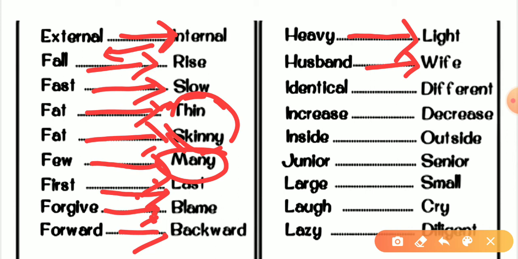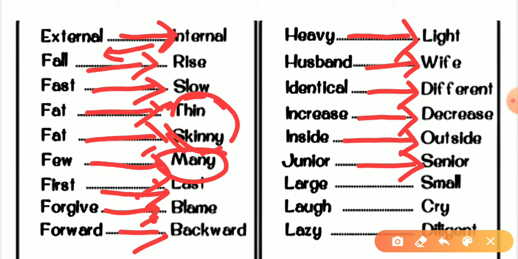Husband, obviously wife. Identical, different. The next one is increase. Then the antonym would be decrease. Inside. So the antonym would be outside. Junior, senior. We can also get the same example in college or school. In college, junior students give a party to seniors for the farewell, and seniors give a party to juniors for the fresher.